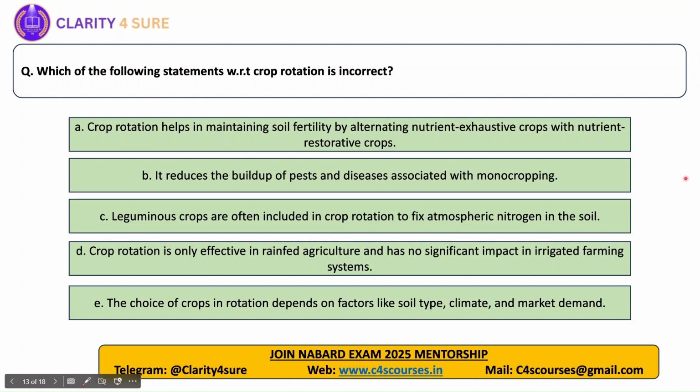Next, it reduces the buildup of pests and diseases associated with monocropping. So, as we all know, monocropping will result in decreased soil nutrient content and increase in the pests and diseases. And when that cycle is broken by another crop belonging to a different family, then it will reduce the incidence of pests and diseases because the previous pest will not get the host that it requires to be alive. Next, the third statement is also correct because leguminous crops are generally used in the crop rotation cycle. Crop rotation is only effective in rain-fed agriculture and has no significant impact in irrigated farming systems. So this statement is incorrect because crop rotation can be followed anywhere.